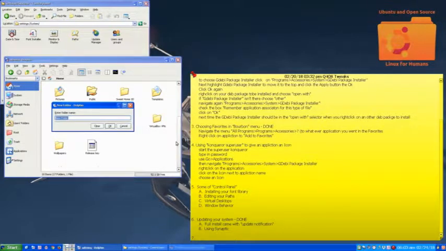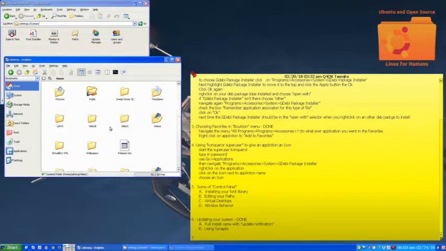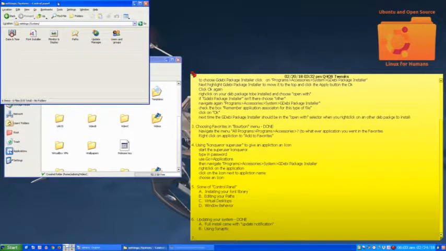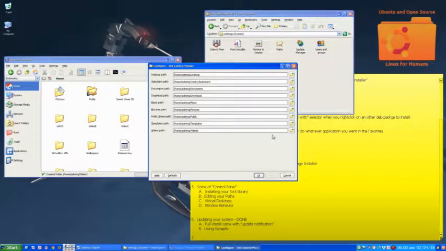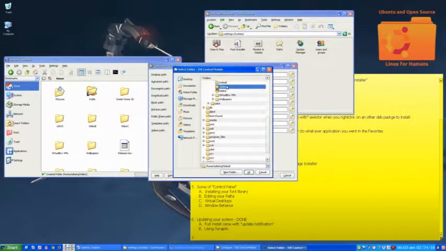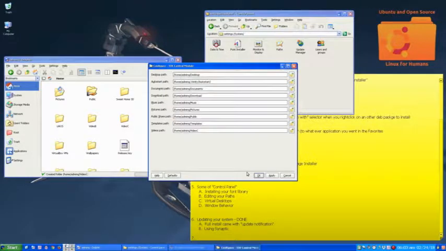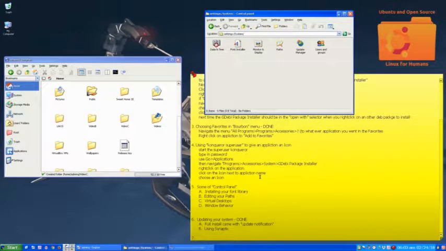Let me call it video C. I'm going to hit OK. I'm going to come back to my control panel and paths. And then I'm going to follow the directory tree or folders down to video C and hit OK, apply, and OK again.